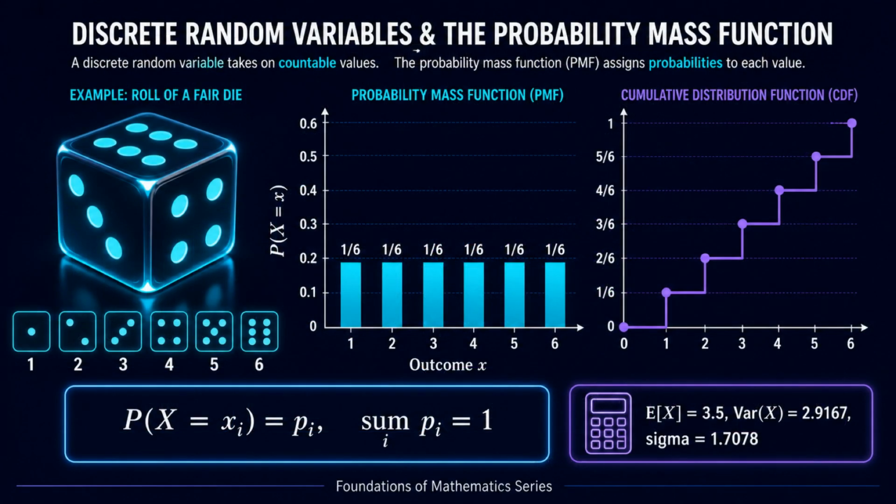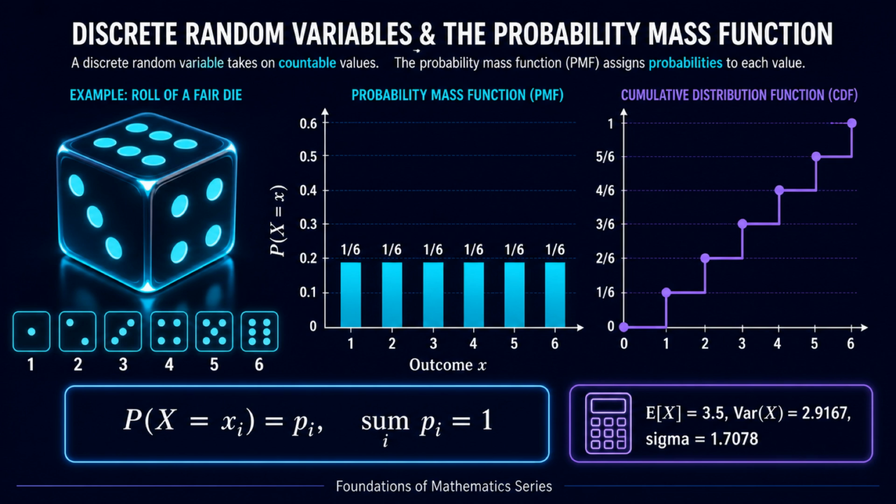A discrete random variable takes countable values, and its probability mass function assigns a probability to each one. The probabilities must be non-negative and sum to 1. A fair die is the simplest example: 6 outcomes, each with probability 1/6. From the mass function, we can build the cumulative distribution function, which accumulates probability as we move to the right and rises in steps.